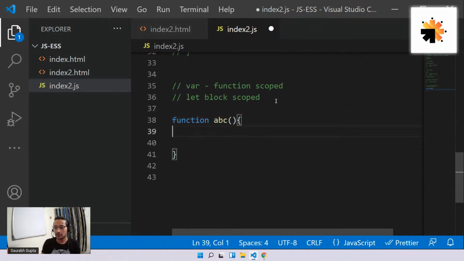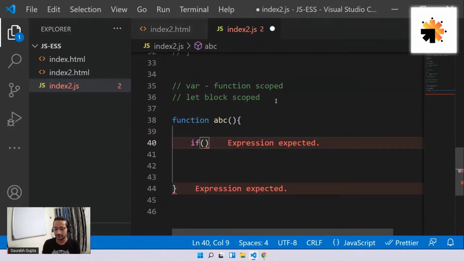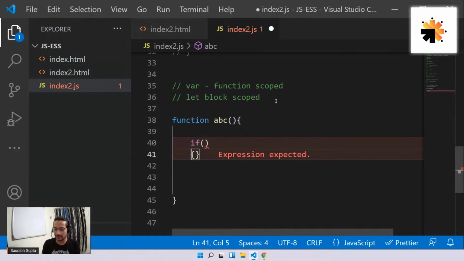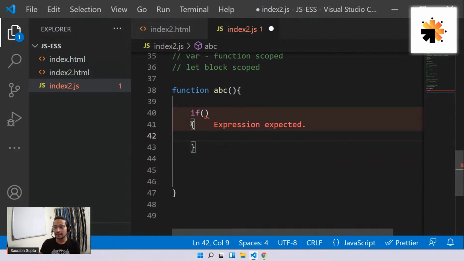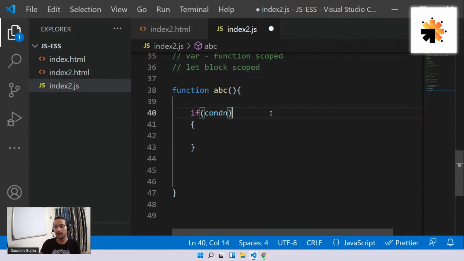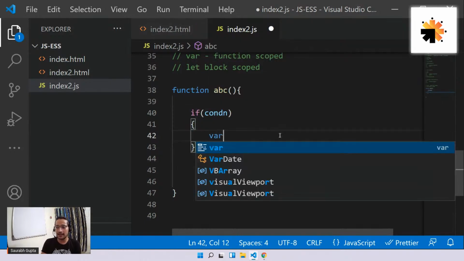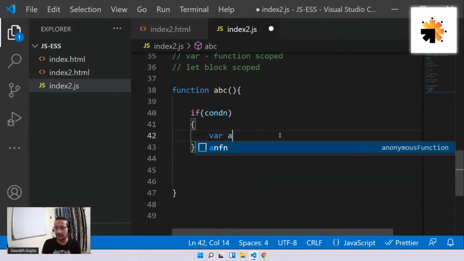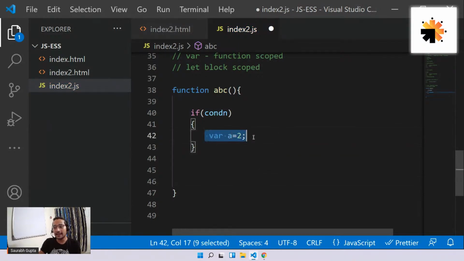So basically, if I create a variable, for example, let's say I have an if here, something like that. Now, guys, see, this curly brace is what you consider a block. Just understand the example, I'll also give you one more example. Now here, if I create a variable using var, like var a equals 2, understand that this a will still be accessible everywhere inside a function.